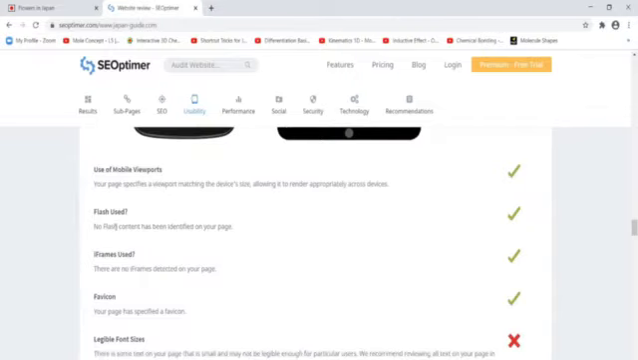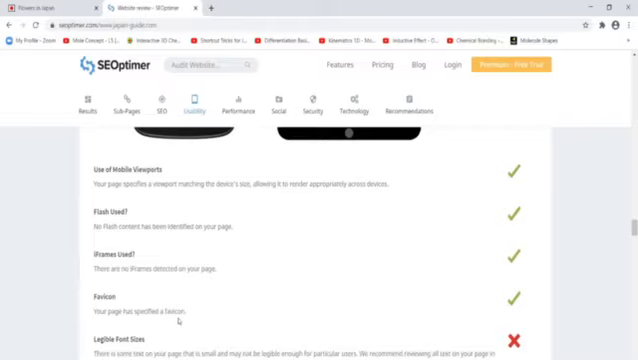Then the flash used, no flash use. iframe use, there are no iframes detected. See, iframes are not to be used because many times if many iframes are used, then it may slow down the speed of the web page. So if your website is not using iframes, then it is actually good.